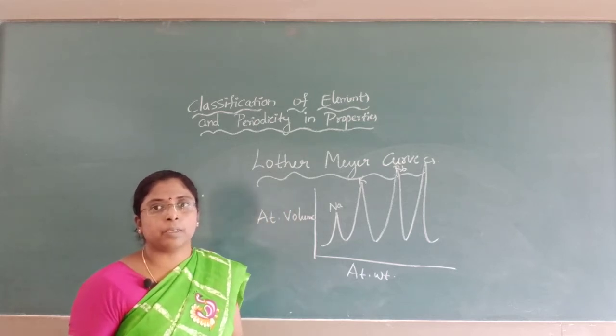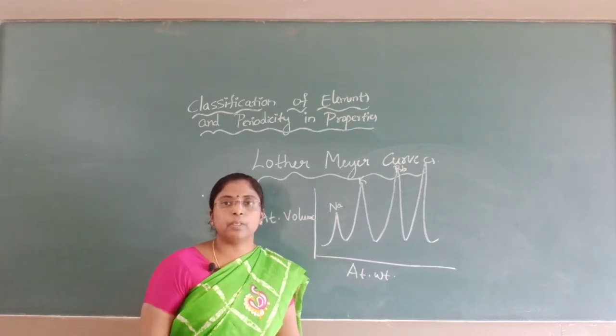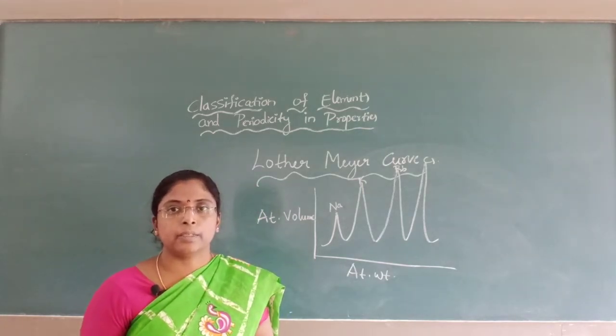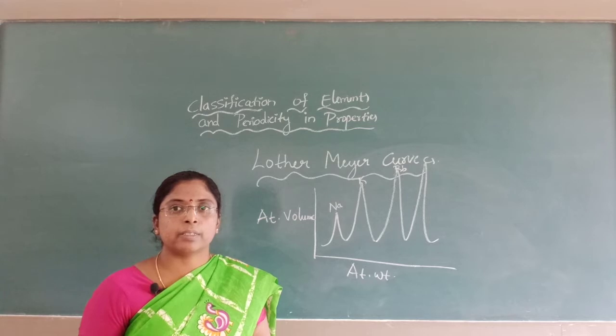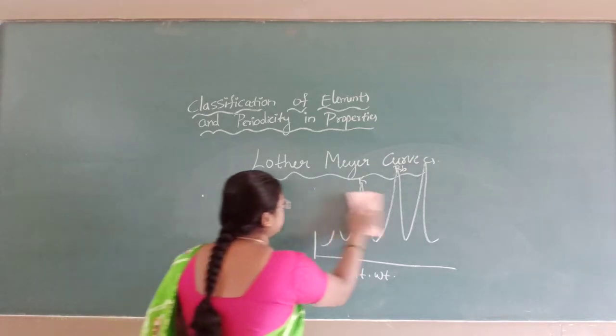Mendeleev's table was more useful than Lothar Meyer's because Lothar Meyer's was in the form of a curve. It was very difficult to remember the position of the elements in the curve. Hence, Mendeleev got more importance than Lothar Meyer. Next comes Mendeleev.